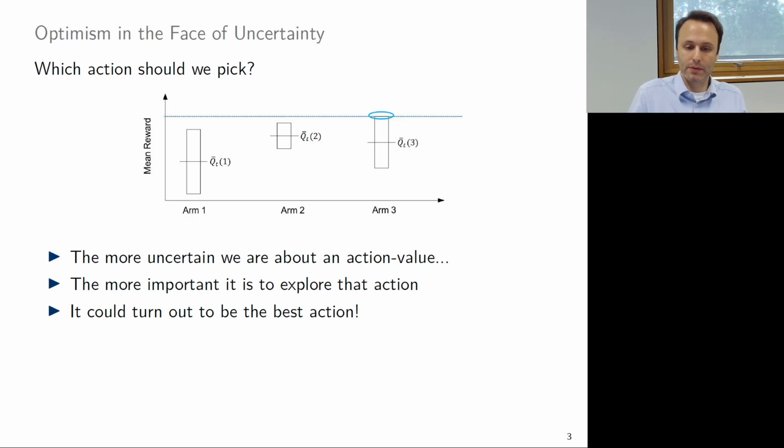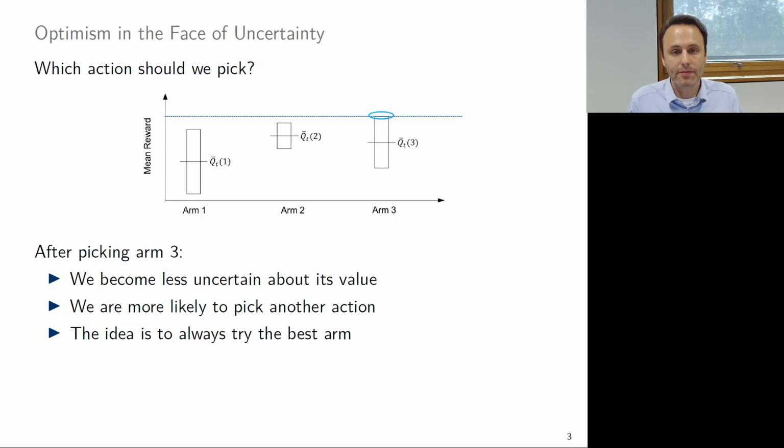So if the distance between the upper bound and the mean reward is larger, then, well, we have an opportunity to explore that arm. So let's pick arm number 3. And after picking arm number 3, we are more certain about its value. So then we might explore another arm.